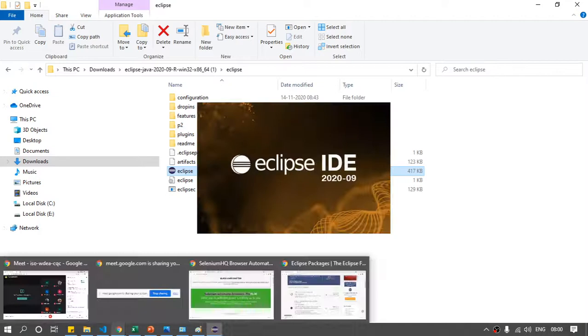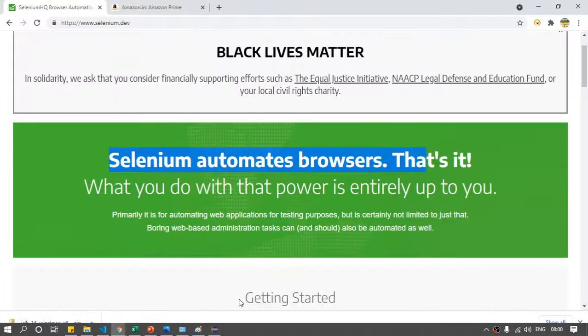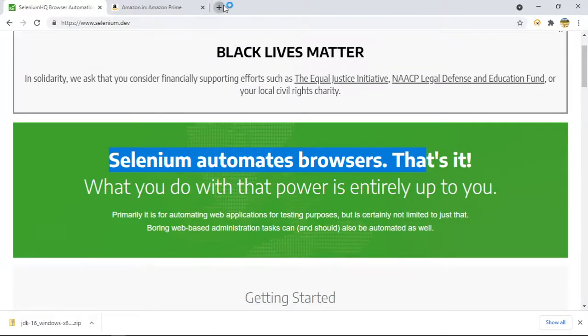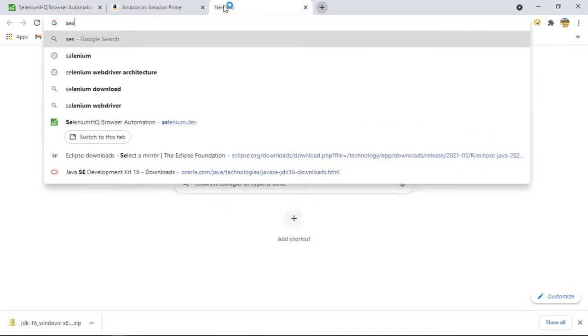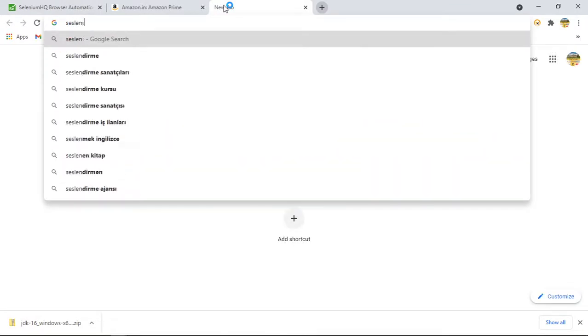And till the time Eclipse will launch, let us also download the Selenium file, right? As Selenium is not a separate tool, I will be downloading some files that will help us to run our Selenium code. So just say Selenium download.